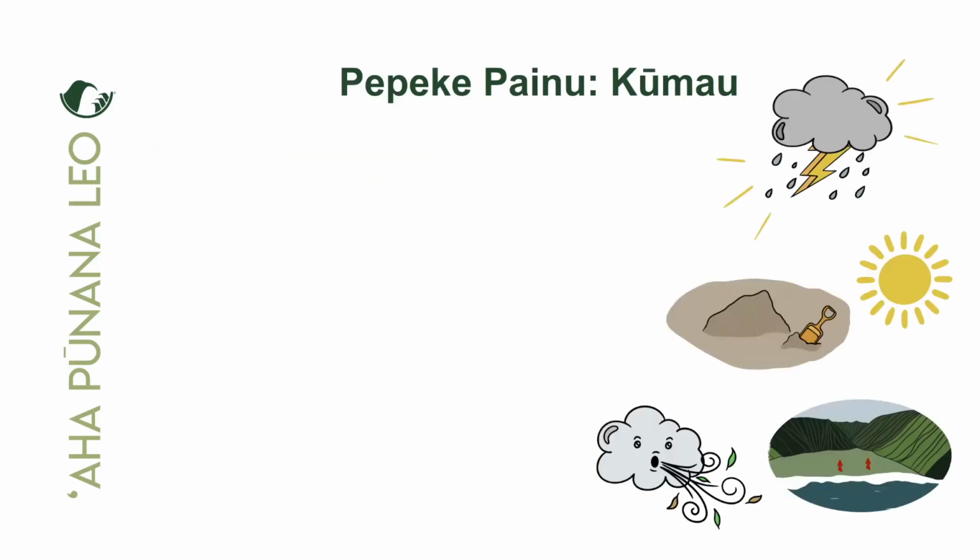Let's begin. All right, as you can see, we have our beautiful imagery here to the right. These kiʻi featuring various types of weather will actually help us out with the sentence structures that we're going to be looking at. Okay, these are Pepeke Painu now. The Painu comes first, right? The verb comes first, and it's describing something that happens, okay? Pepeke Painu, no tenses involved. These are just things that happen.